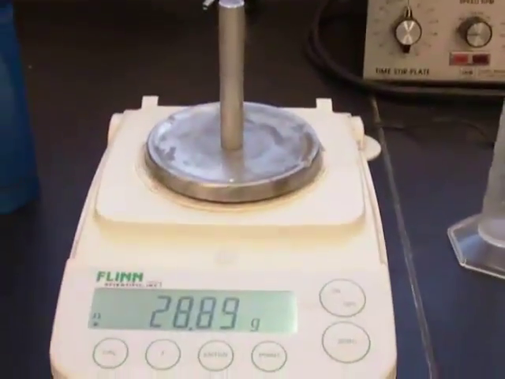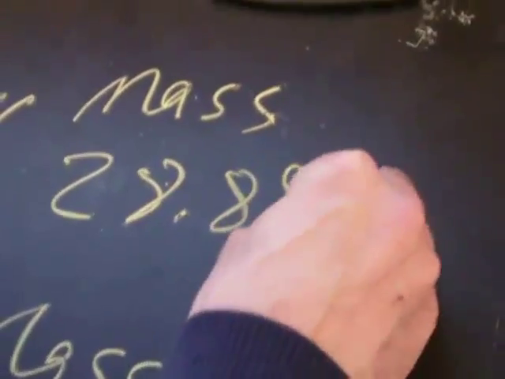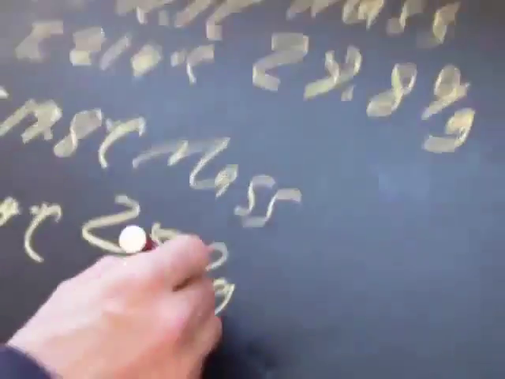Make sure we're at 0. And my mass of my metal is 28.89 grams. So let's take all this data back to the computer and plug it in and calculate the specific heat of our metal and see how that matches up with the actual specific heat of the metal, which we happen to have, which is aluminum.